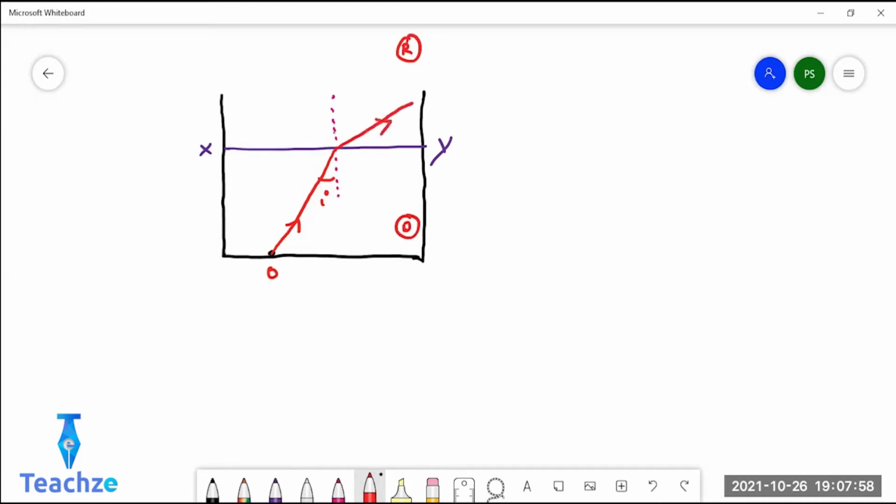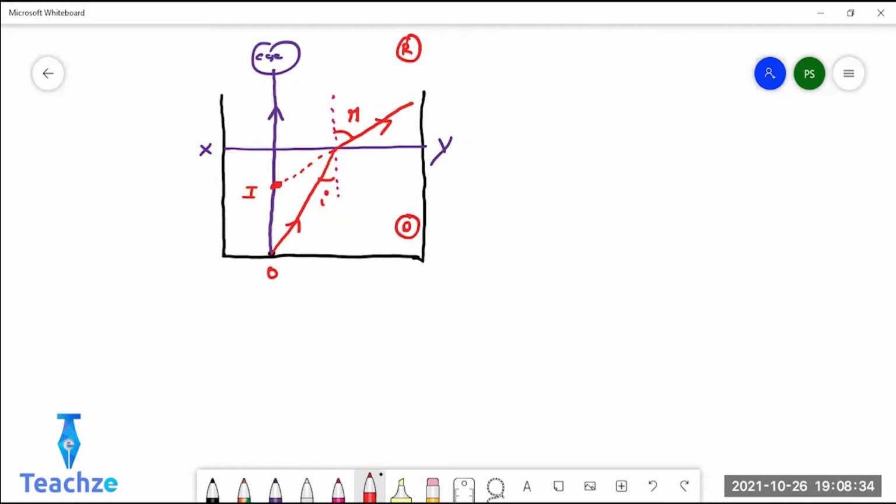Now, when I try seeing the object from here, suppose this is where my eye is, and I'm trying to see this object down. The object appears to be coming from this point. This is where the image is. So it has been raised. Do you understand? So the formula for this is, let this be B.